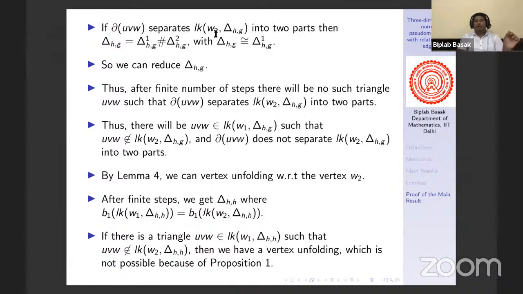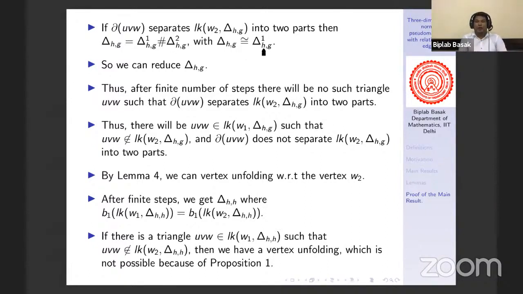Then G2 of delta will be the same as G2 of delta 1, which is just G2 of link of W2, right? Then G2 of delta 2 will be 0, that is, it is a stacked sphere. That means delta is obtained from delta 1 by unstacking. That means delta is combinatorially equivalent to delta 1 and delta 1 is the reduced one. So we can reduce delta.